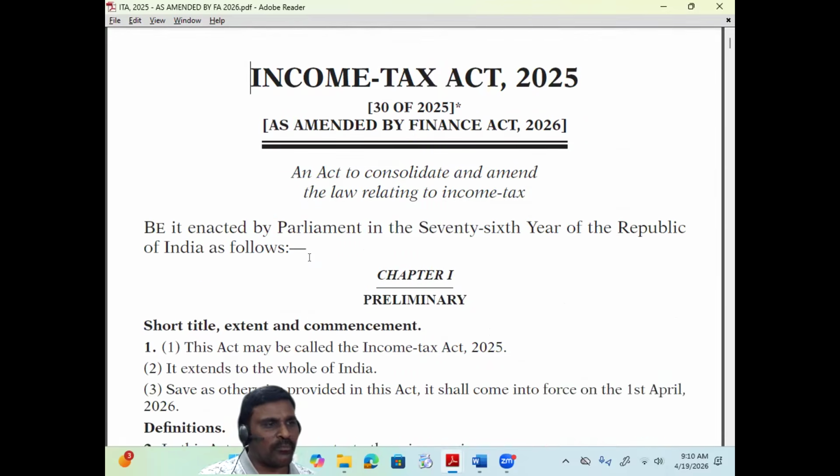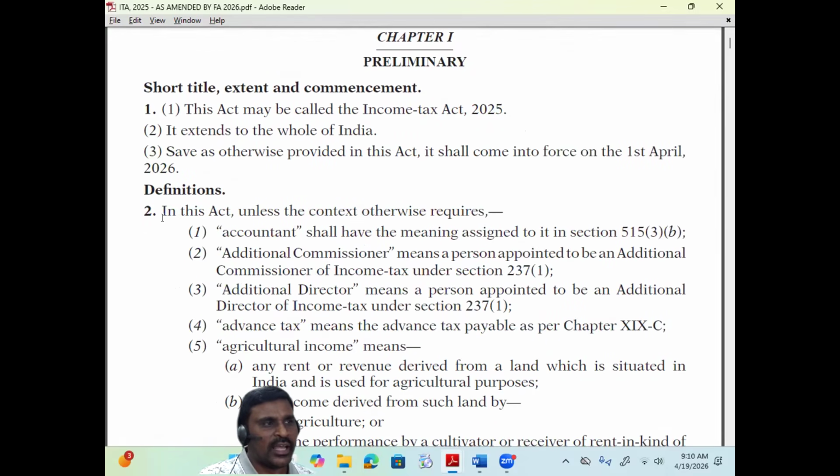Look at the beginning of Section 2, what does it say? In this Act, unless the context otherwise requires. Unless the context otherwise requires. That means though the firm includes LLP, in some cases we cannot follow that definition. We have to segregate firm from LLP. We have to separate firm from the LLP. Okay, right. So look at this. I'll use separate provisions.